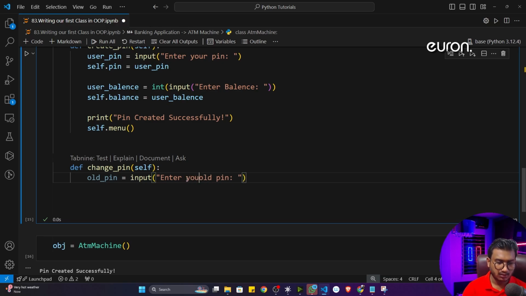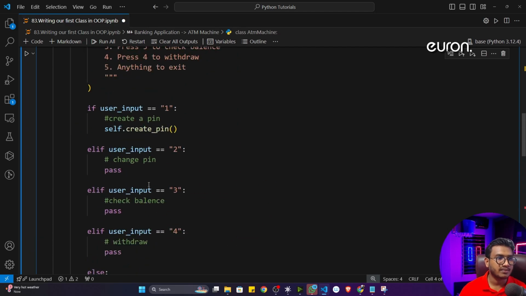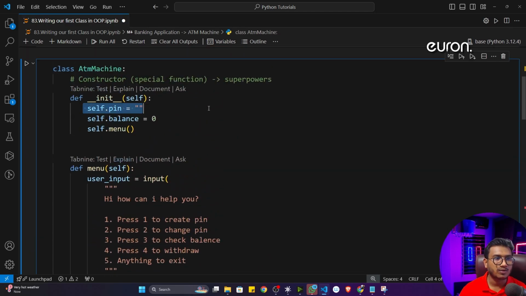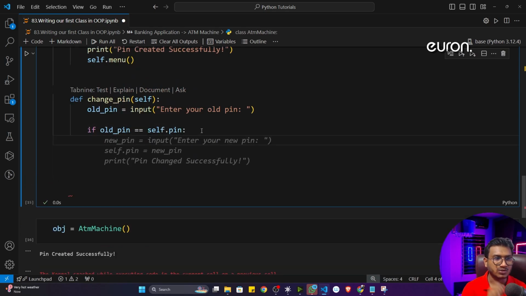Okay, enter your old pin. Then I will just write a condition: if old_pin is equal to self.pin. That means your old pin is already saved inside this variable. And if it is matching, if your current pin is matching, then I will let them change this password.